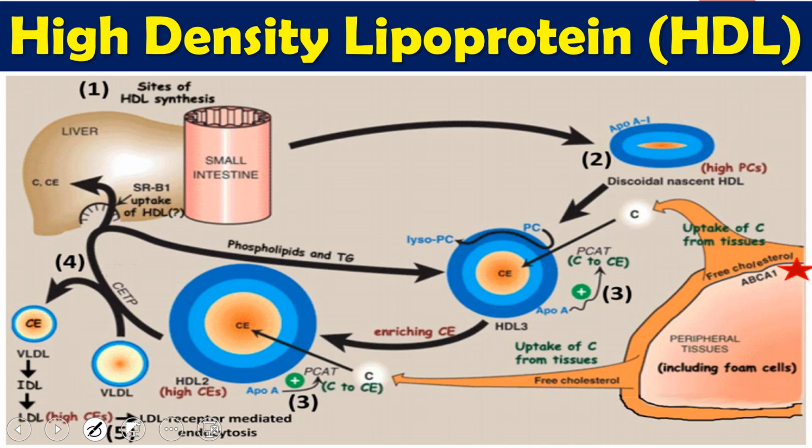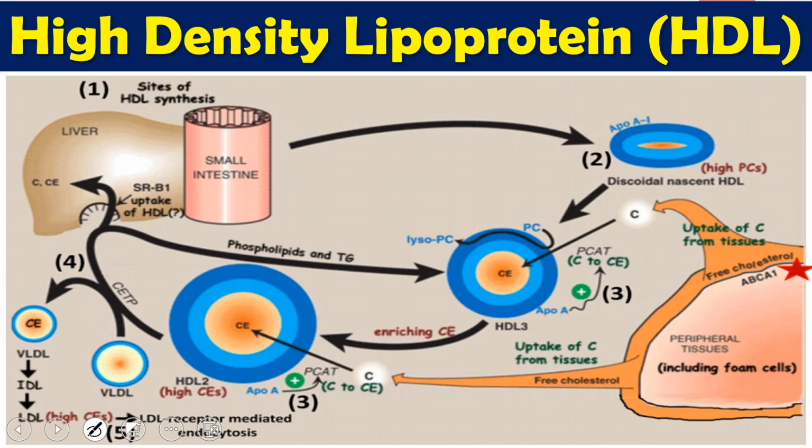Normally the movement of cholesterol is from the intestine. If we are talking about the exogenous cholesterol which we eat, it will reach the GIT or intestine. From there it will form chylomicron and reach the tissue. VLDL normally transports the endogenous lipids which we synthesize in the liver, and then it is transported to the tissue.